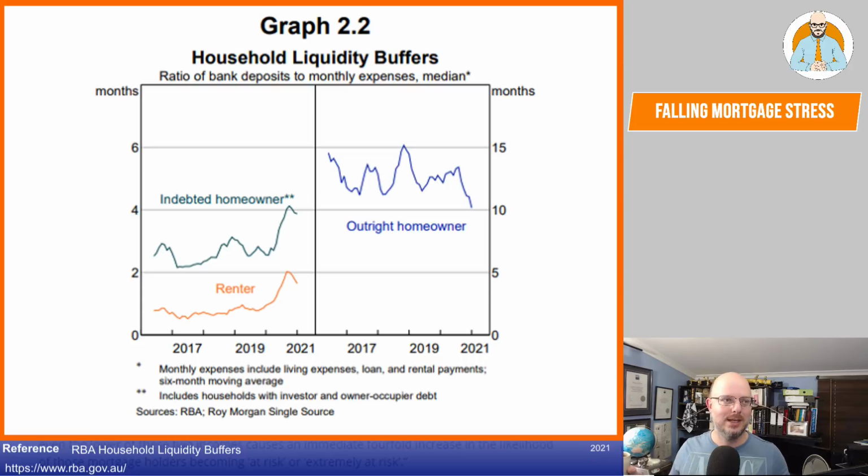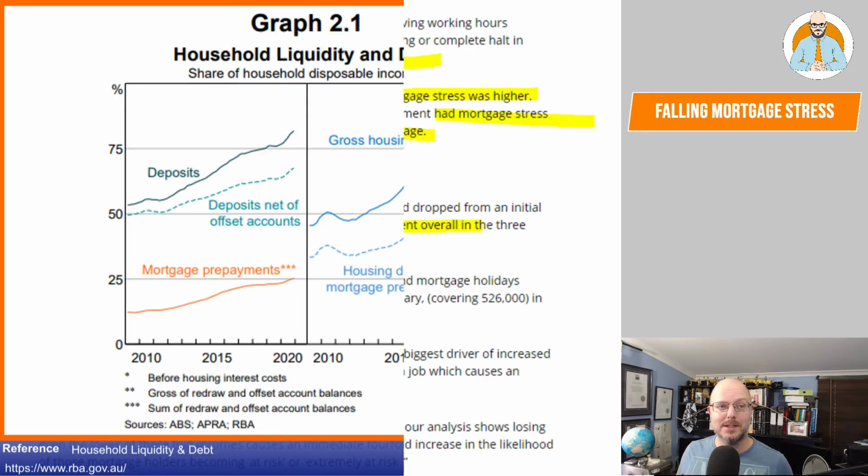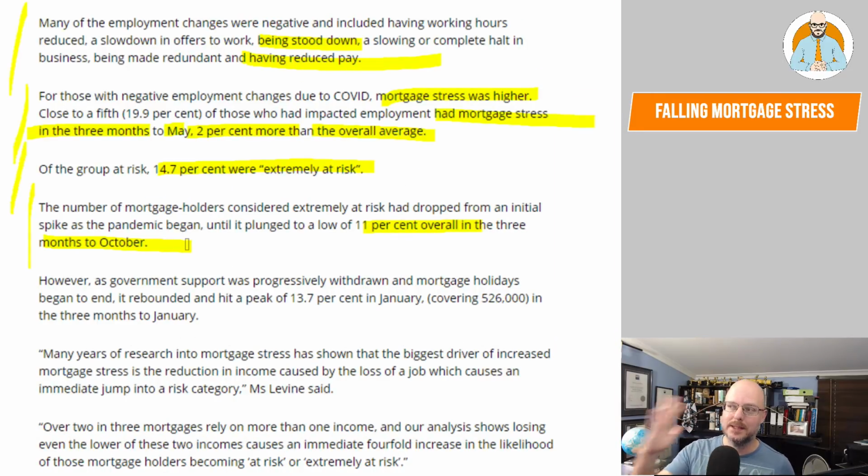It's a bit different than calling the bank. Here you've got household liquidity buffers. Indebted homeowners have got months. Renters have got months ahead. And here, liquidity and debt. So you've got to see when we're reading this, based on the Roy Morgan data, we're getting different information coming at us from different sources. So the danger is to just obsess about the doom and the gloom because it gets the clicks. That's what can happen here, guys.